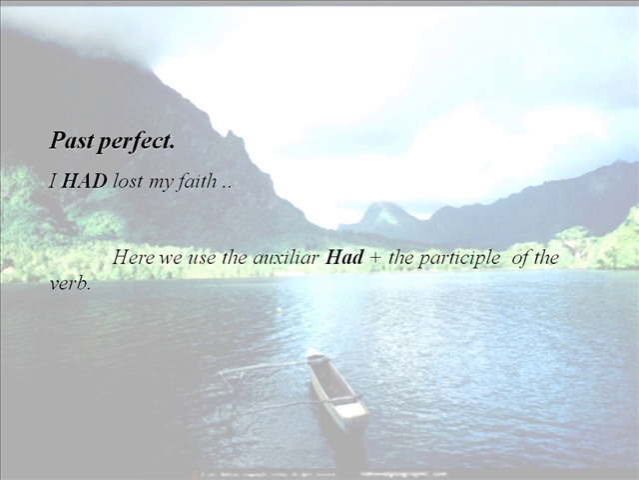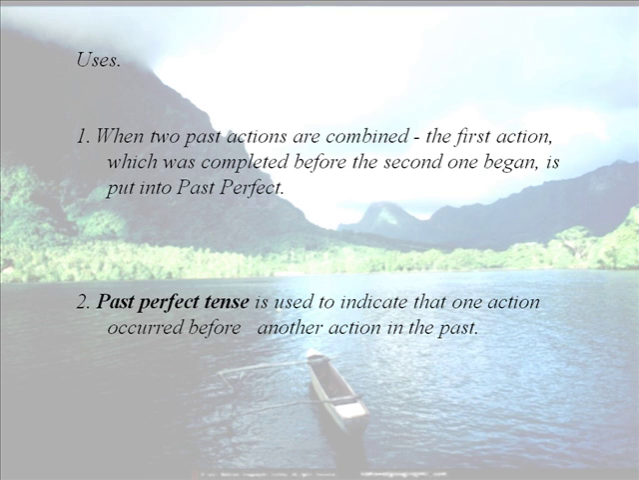Well, now we're gonna talk about the other part, the past perfect. The past perfect is not quite different. In this case, we have to use just one auxiliary, had. I had lost my faith. Here we use the auxiliary had plus the participle of the verb. This tense doesn't have too many uses.